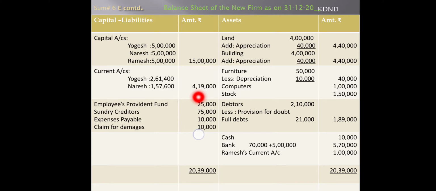You can see the current account I have transferred, and Ramesh's current account also I have transferred, and the rest of the items will be transferred according to the understanding I have given. And the cash account, and here bank 70,000 plus 5 lakhs, what the new partner brought into the business, that is transferred. So 5 lakh 70,000 is the final answer we will get.